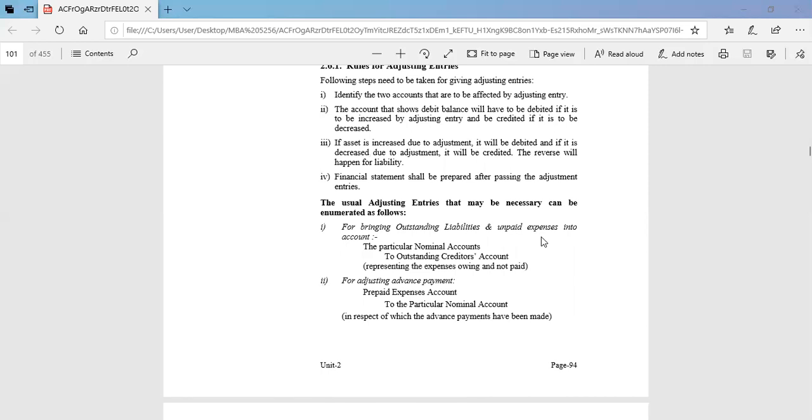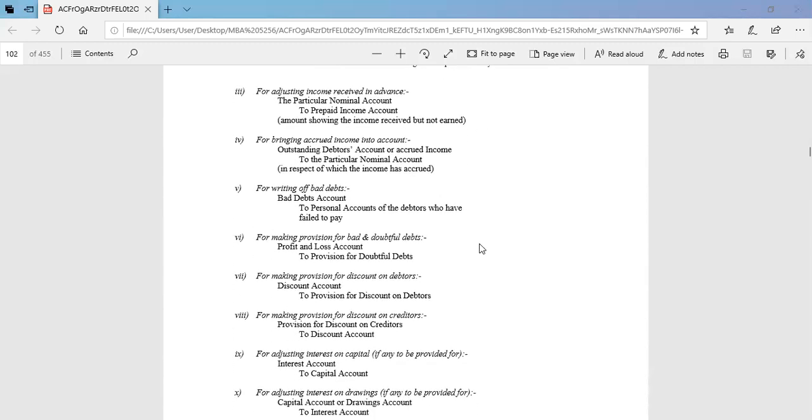And how do we treat the adjusting entries? If it is outstanding or unpaid expenses, then obviously the particular nominal account is debited and the outstanding creditor account is credited. If it is advance payment, then the prepaid expenses account is debited and the particular nominal account is credited. Then for adjusting income received in advance, if we receive in advance from customers, then the particular nominal account is debited and prepaid income is credited.